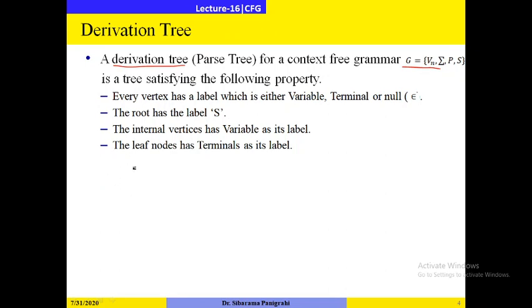So let me first draw a derivation tree, then we will go through the properties.